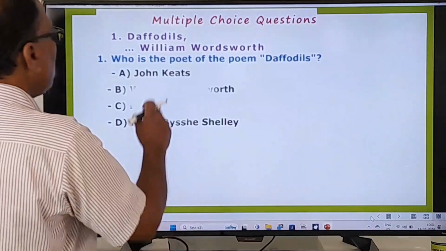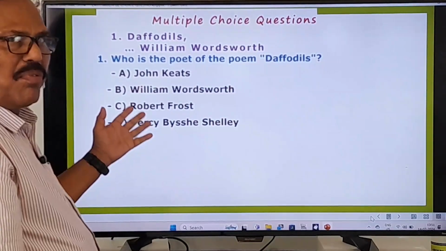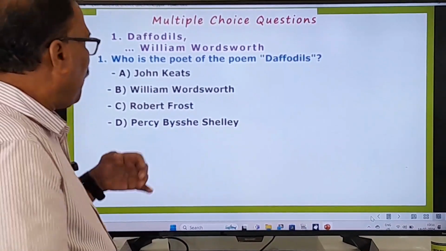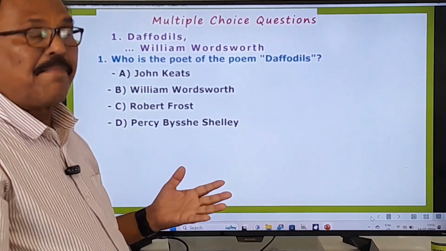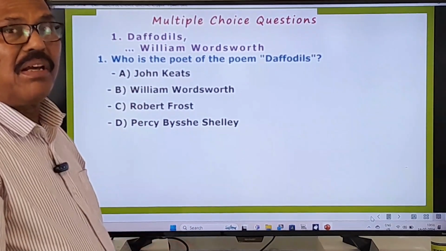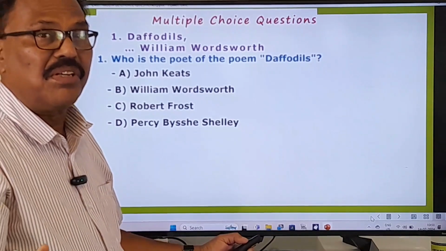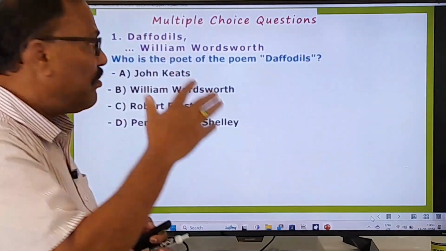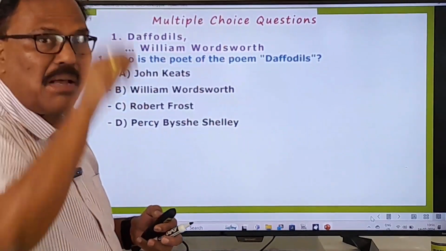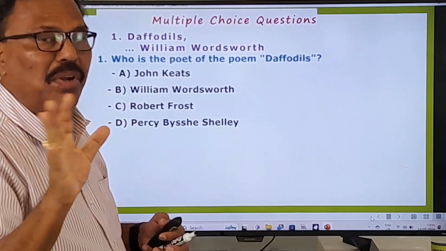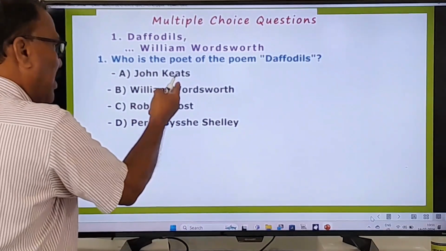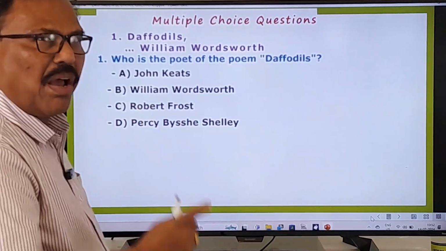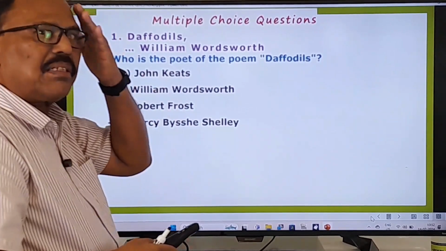And here, who is the poet of the poem Daffodils? Four options are given. Out of these options, you have to choose the correct one. Of course, here it is very easy to answer, but in the examination it will be very difficult because you will be in a confused state in the examination hall. This simple question will become very tough for you because the names are there: John Keats, William Wordsworth, Robert Frost, P.B. Shelley. All these names you have learnt, and then you get confused.